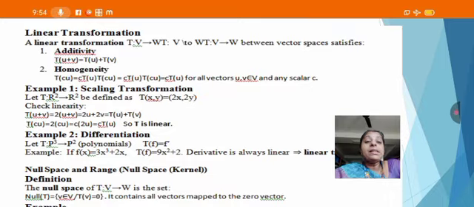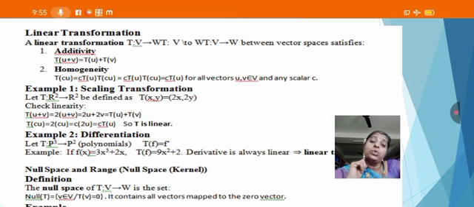We can see an example. Example 1, scaling transformation. Let T be defined from R2 to R2 as T of (x, y) is equal to (2x, 2y). We have to check the linearity first. T of u plus v is equal to 2 times (u plus v), which is 2u plus 2v, so we can write that as T of u plus T of v.